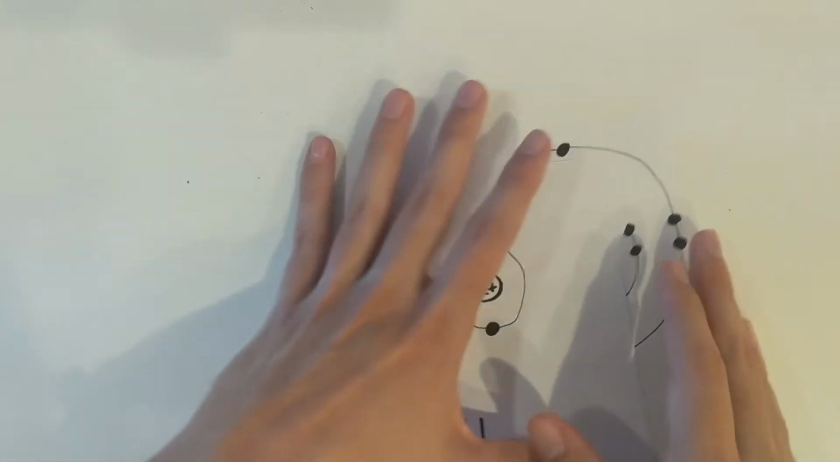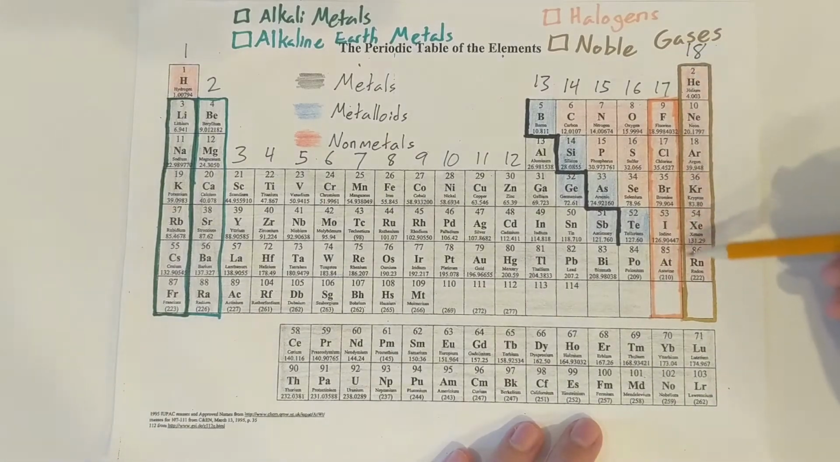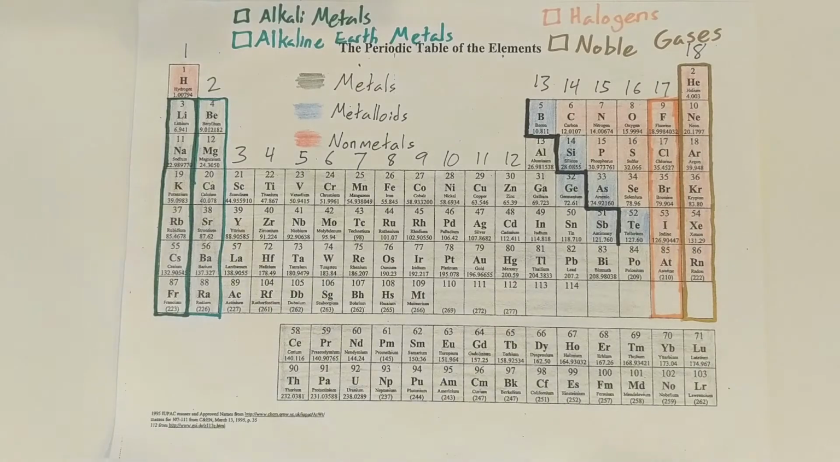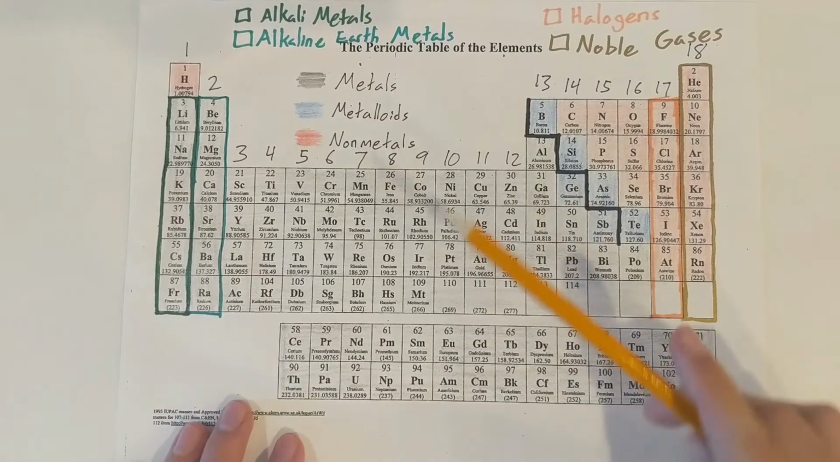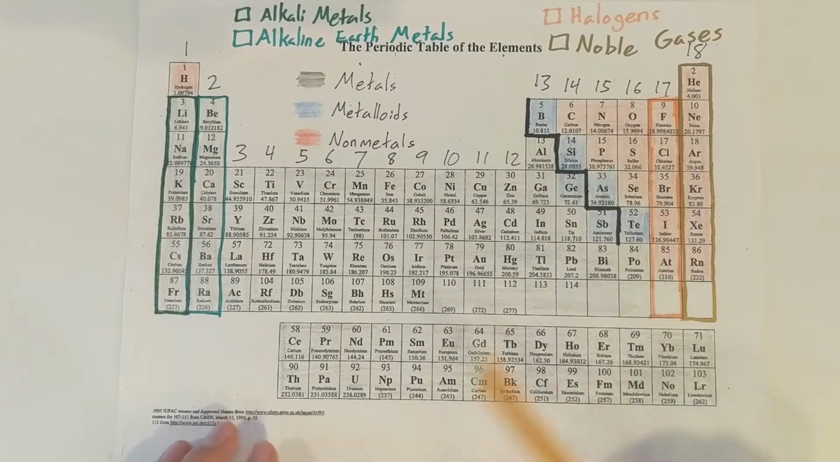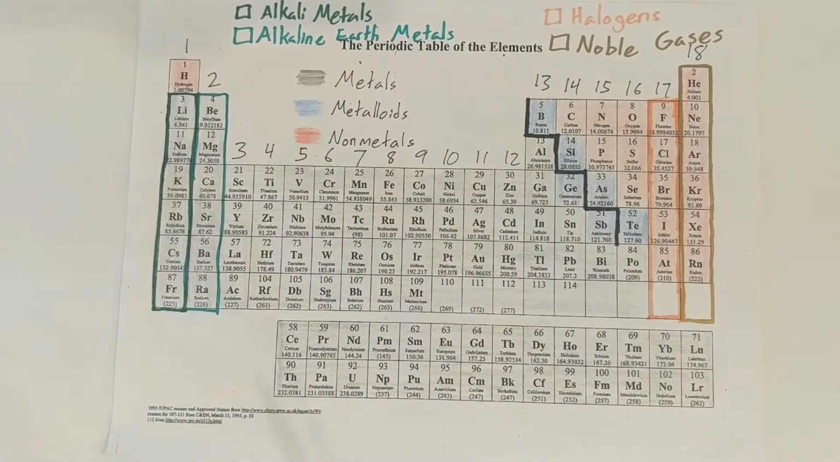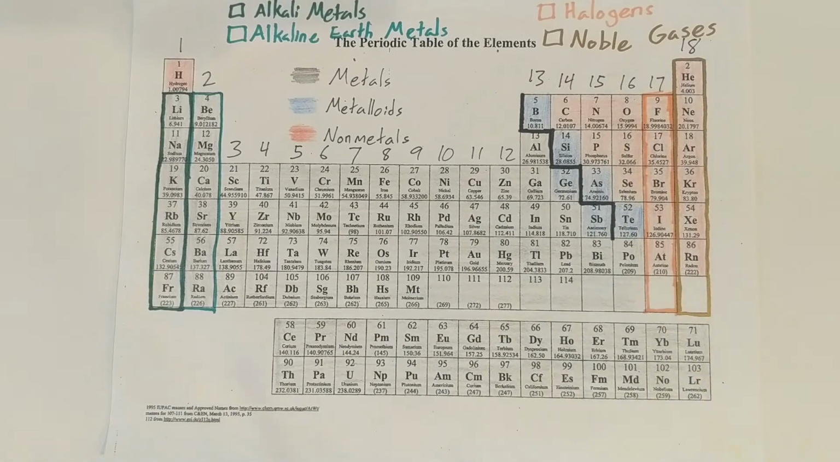So if we take a look at the periodic table, we'll see our noble gases on the far right side. And then we have it separated into metals and non-metals over here. In general, our metals are going to want to lose their valence electrons, and our non-metals are going to gain valence electrons. So I wrote it down here.